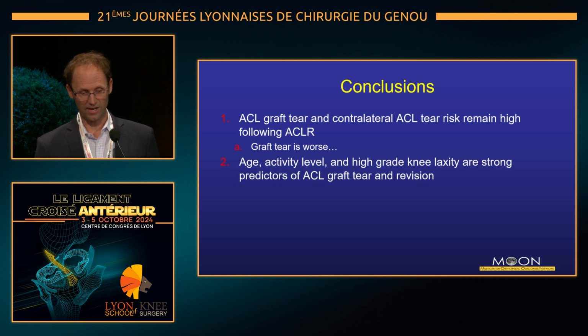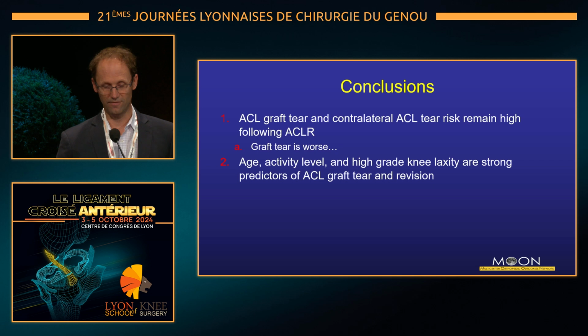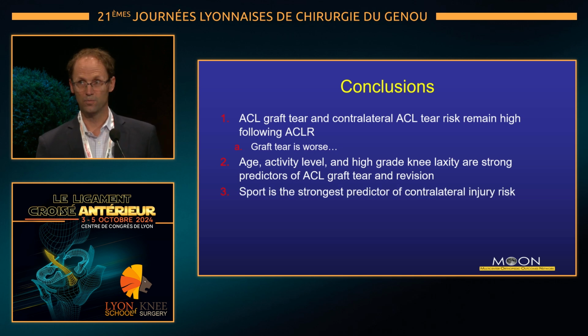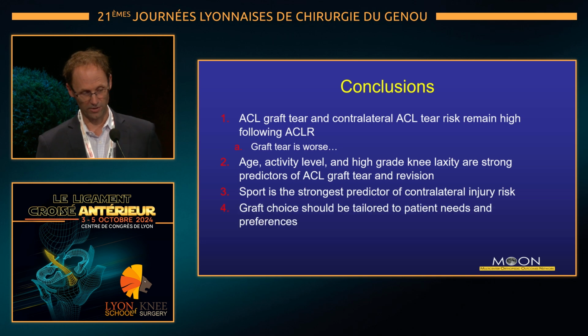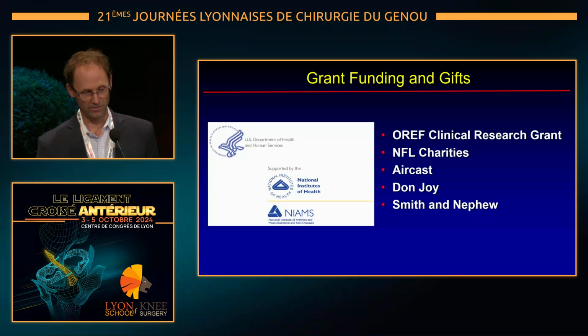Age, activity level, and high-grade knee laxity are the strongest predictors of ACL graft tear and revision. Sport played, that is to say exposure, is the strongest predictor of contralateral injury risk, and graft choice should be tailored to patient needs and preferences, but probably avoiding allografts and particularly isolated hamstrings without lateral procedures in those young, active patients. Here's our funding.